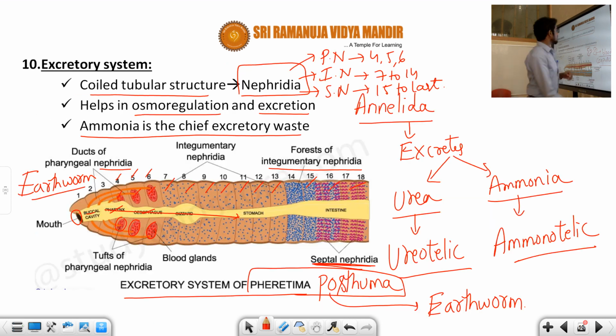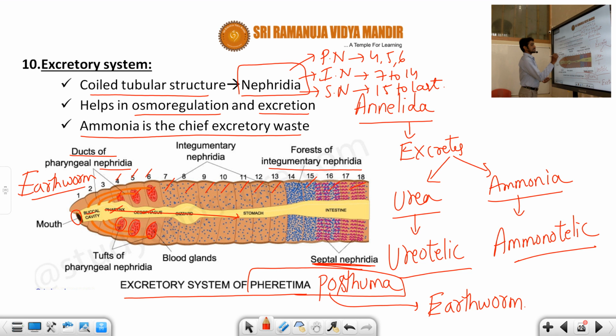Another one is the excretory system. The excretory system consists of tubular structures called nephridia. We have three types of nephridia: pharyngeal nephridia, integumentary nephridia, and septal nephridia. All of these are responsible for the elimination of waste material. And you can see one more point.